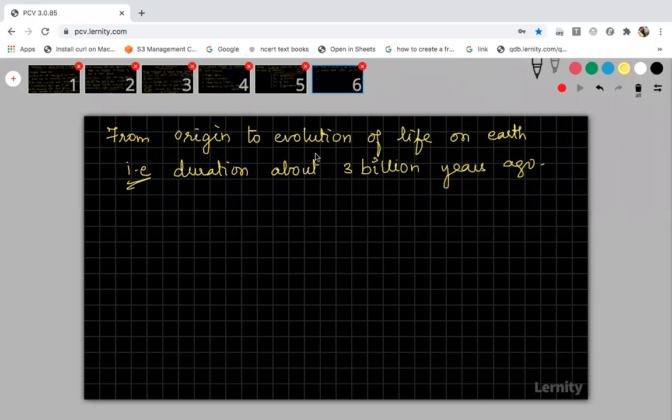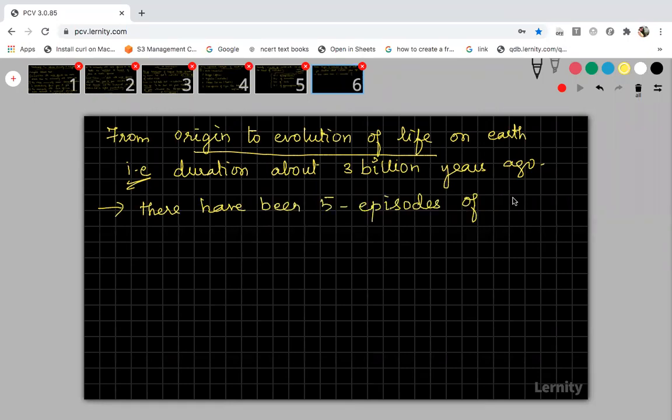From the origin to evolution of life on Earth till now, there have been 5 episodes of mass extinction. 5 episodes of mass extinction. So what do you mean by this episode of extinction, right? Episode of extinction means usually extinction occurs slowly.